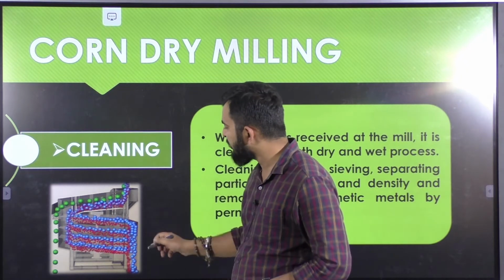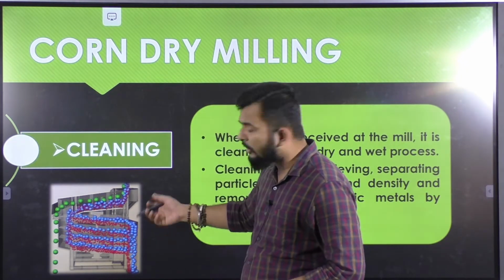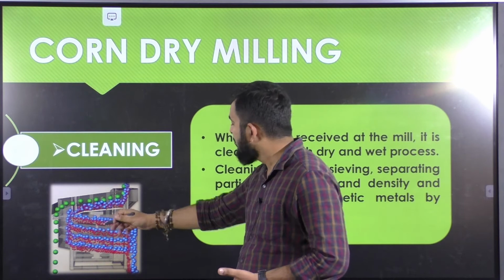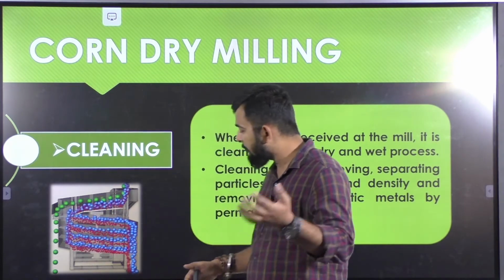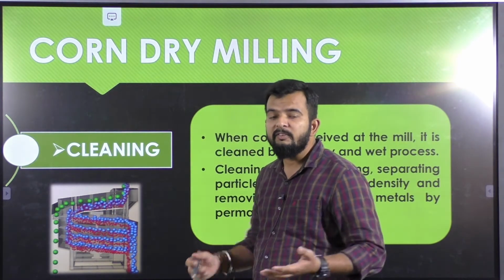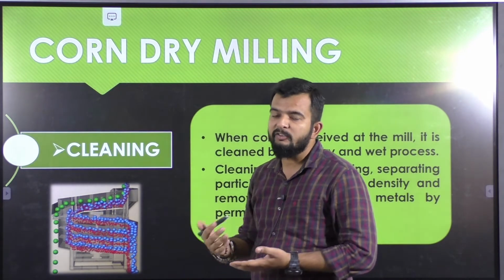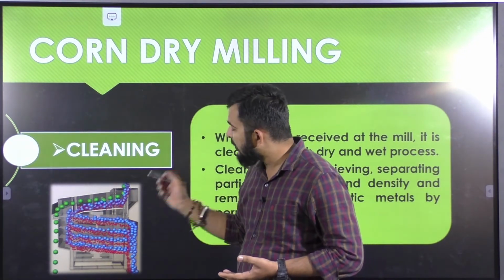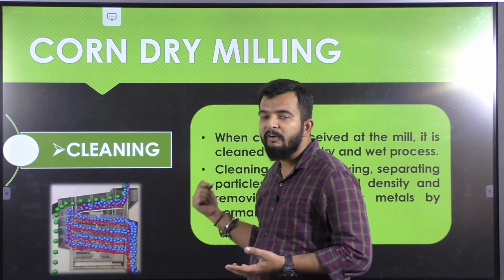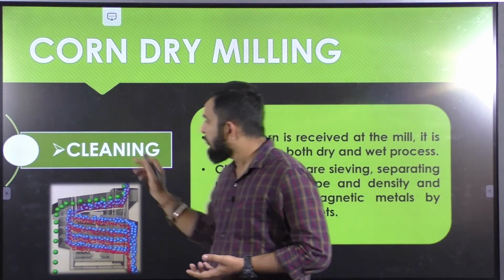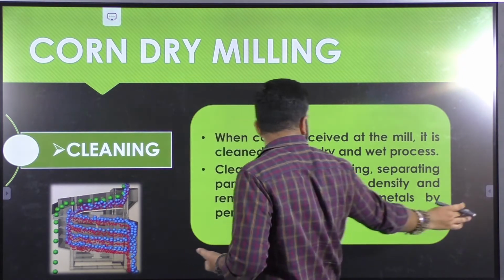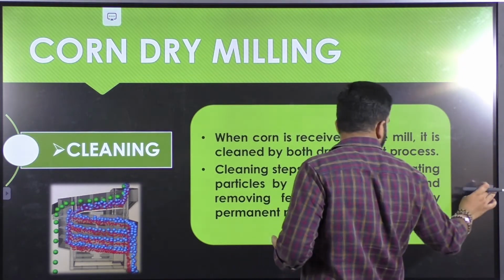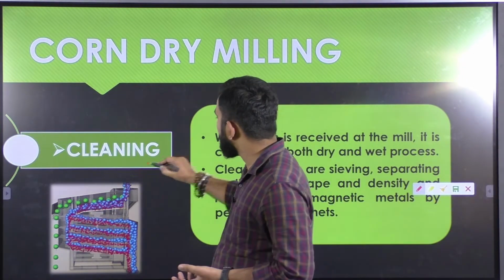Based on the density or specific gravity of the particle, it will be further separated out because the sieve is inclined, so based on the momentum gained by them, which depends upon the mass of the particle, they will be further separated out. So the first step is your cleaning.